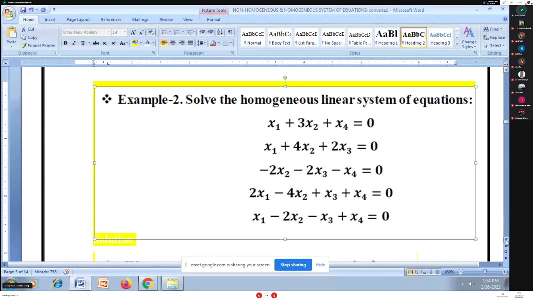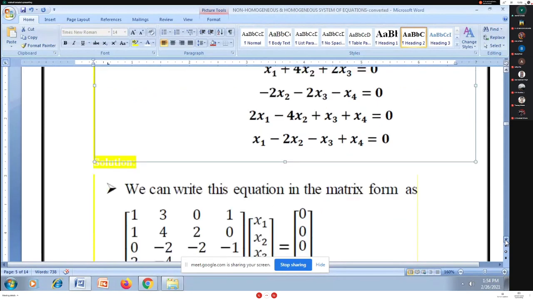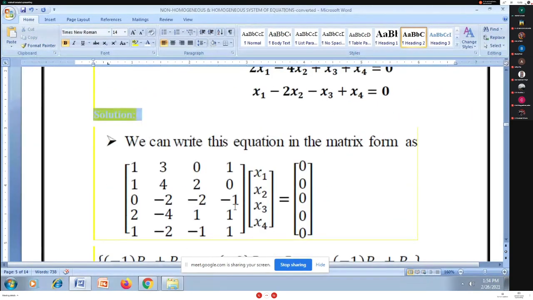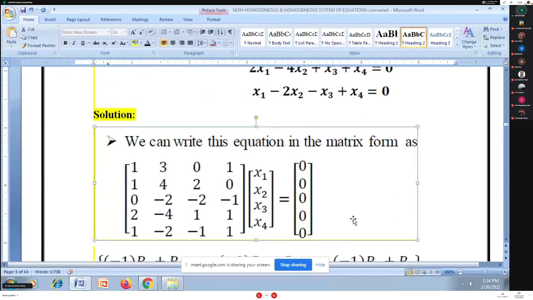According to the chart, I'm writing this system in the form AX equal to 0. A is the coefficient matrix, X is the matrix of unknowns, and the right hand side has all 0 entries. It is a very large matrix here.